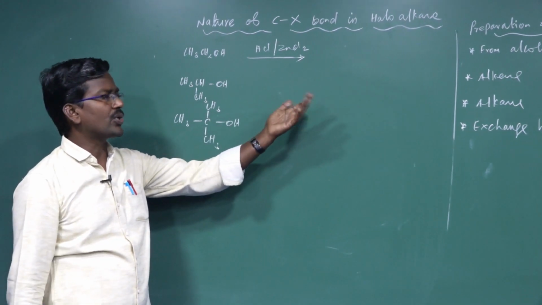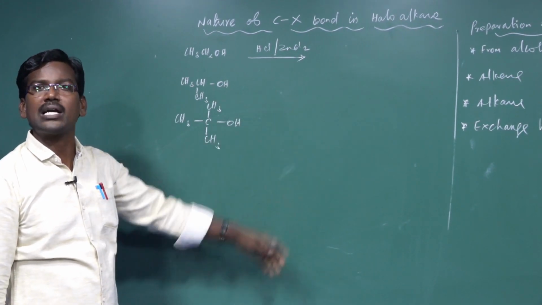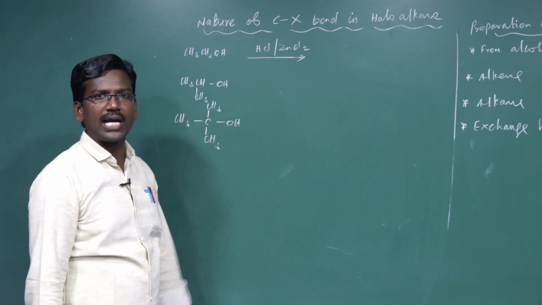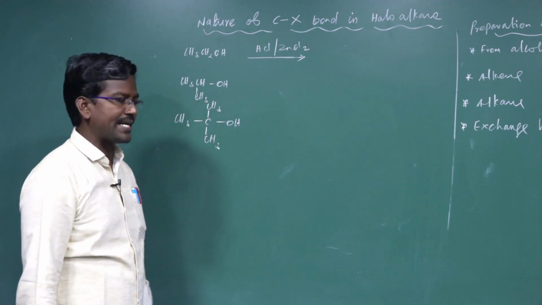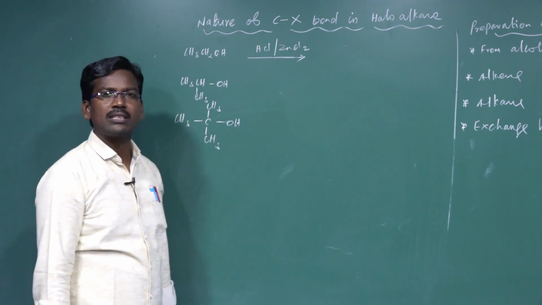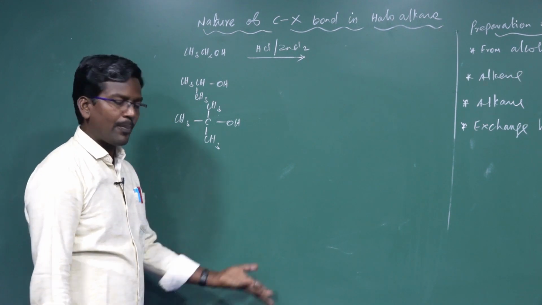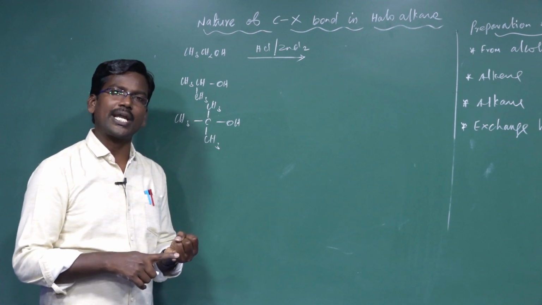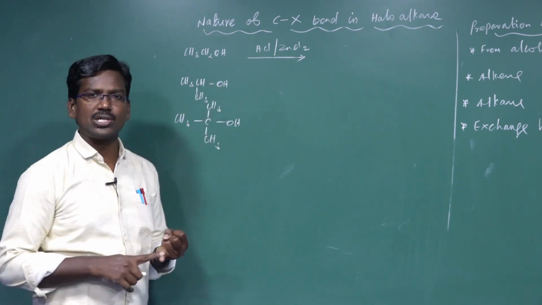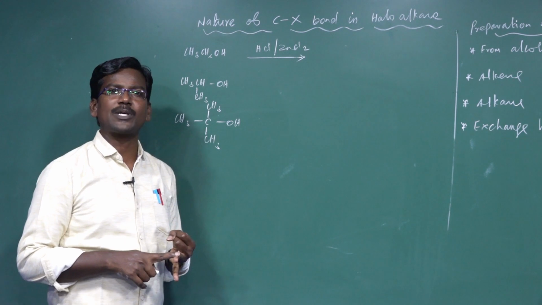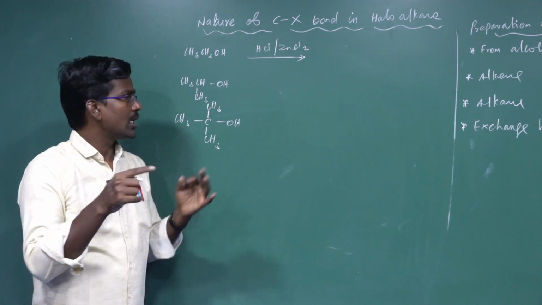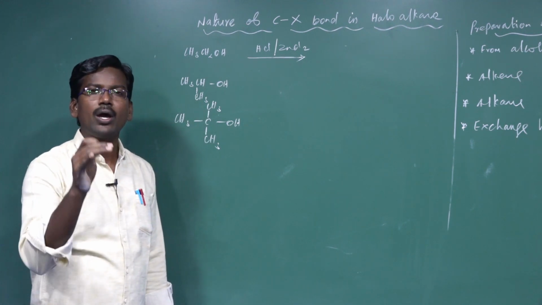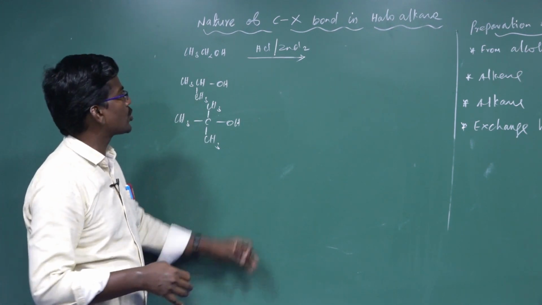Alcohol can be converted into alkyl halide by using concentrated hydrochloric acid. Another one is thionyl chloride, SOCl2. The next one is phosphorus halides: phosphorus pentachloride and phosphorus trichloride. Hydrogen chloride in the presence of anhydrous zinc chloride, phosphorus pentachloride and phosphorus trichloride. Thionyl chloride, SOCl2, is used to convert the OH group to Cl.